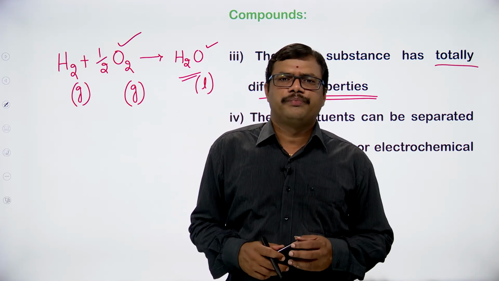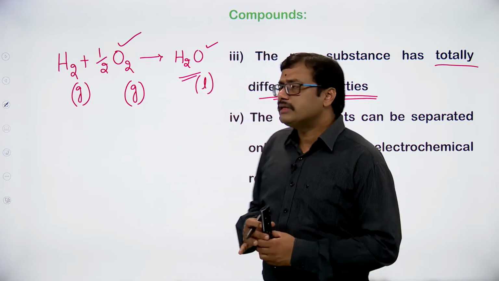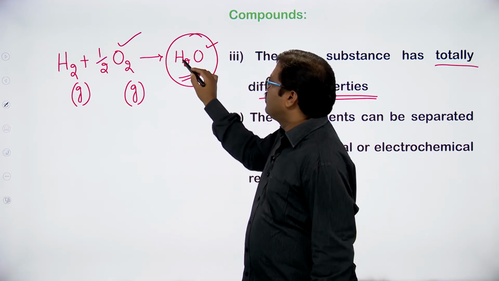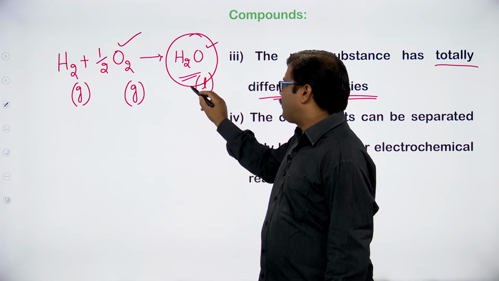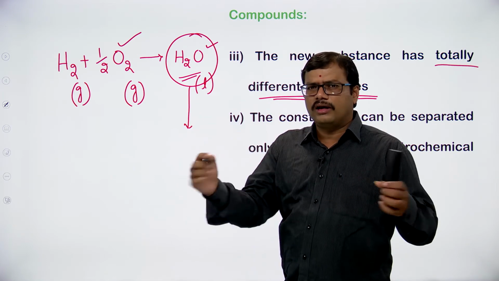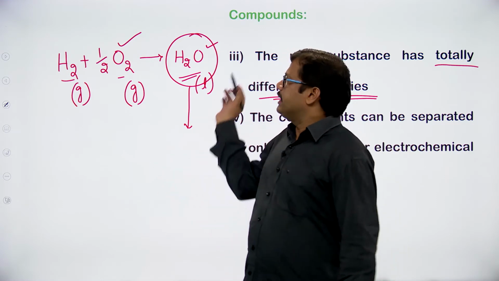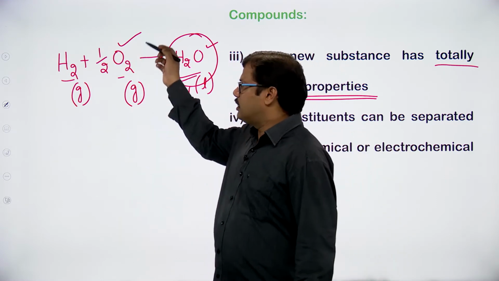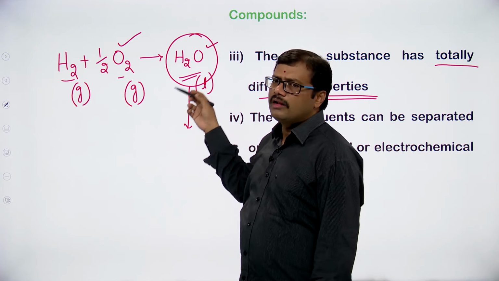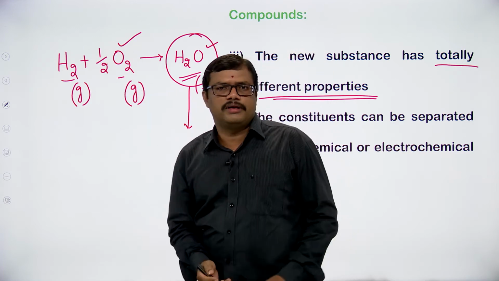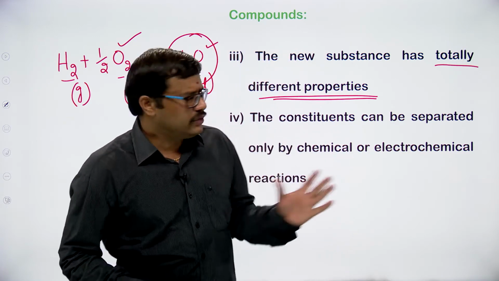Automatically the fire will go out. So here the properties of the compound that is obtained from the elements will be different. The properties of water are different compared to those of the elements from which it is formed. The properties of hydrogen and oxygen are different from those of water. Water's properties are different from those of hydrogen and oxygen. So that is what this statement says.